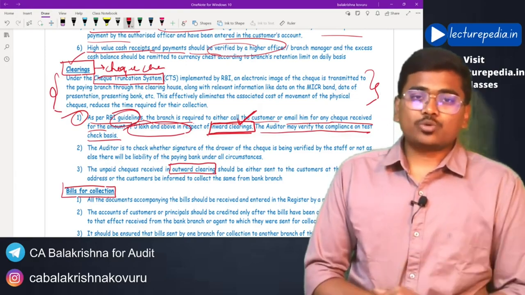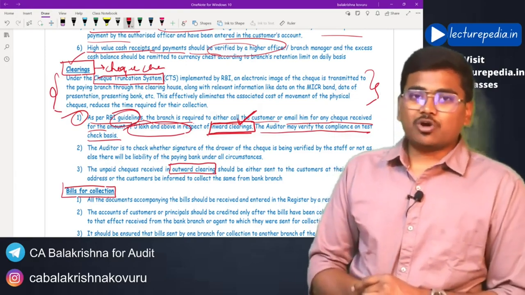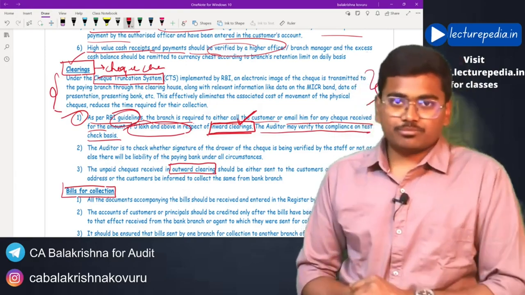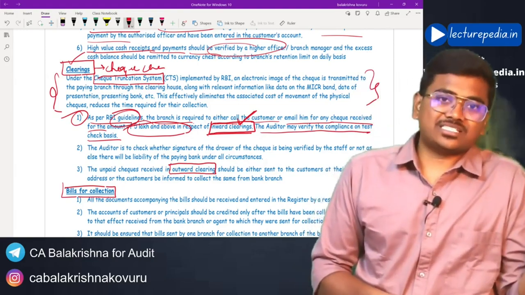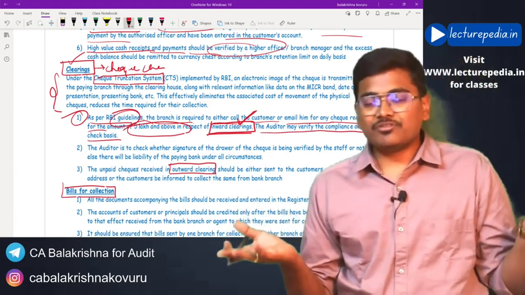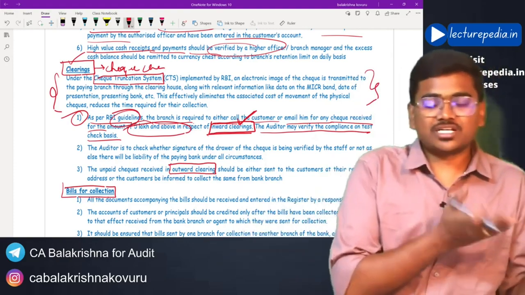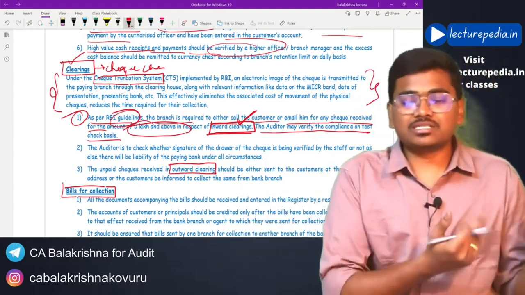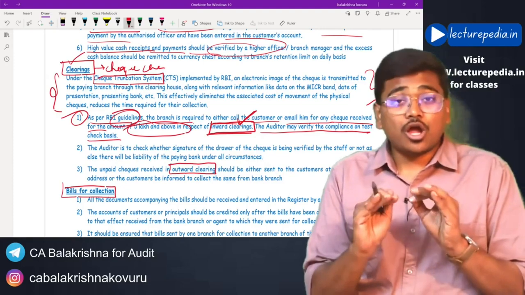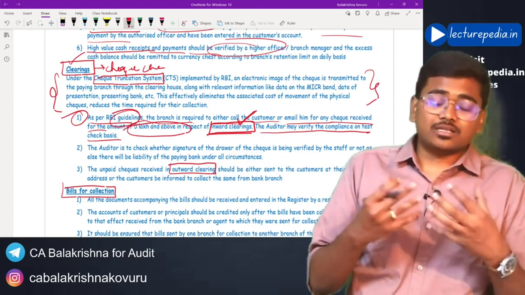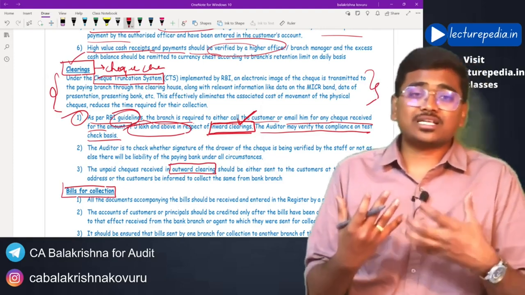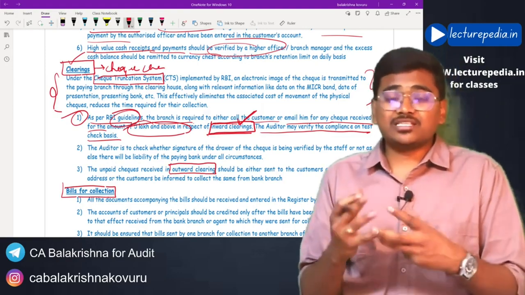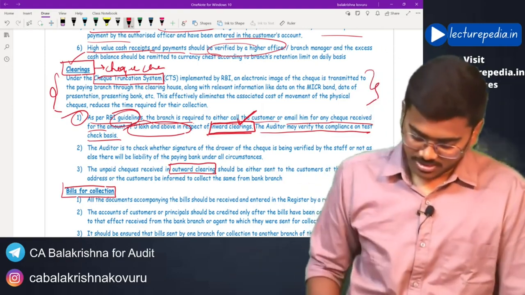Whereas in case of outward clearing, that will not be possible, because in our example, Mr. A is an HDFC customer. How can SBI bank have details of an HDFC customer to communicate with him regarding the check amount? So in case of outward clearing, this requirement of communicating with the customer if the amount of check is more than 5 lakh is not required. Hope that is clear.